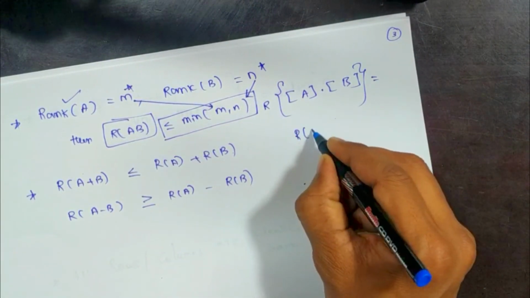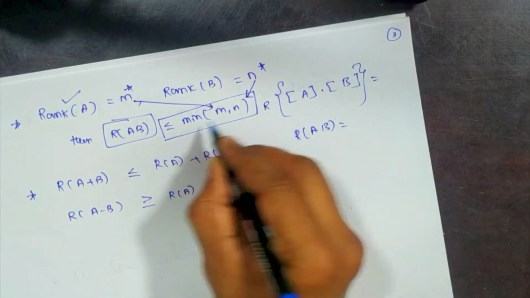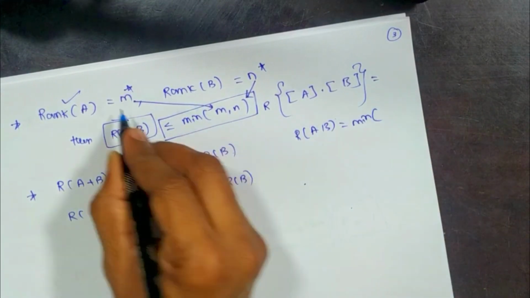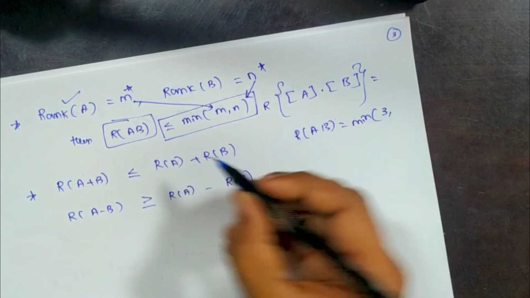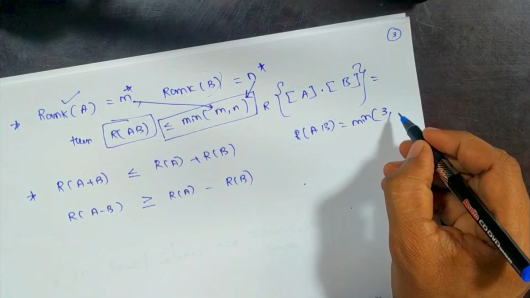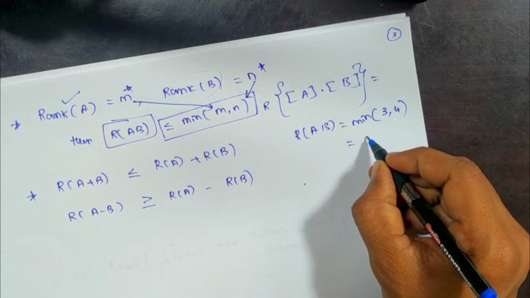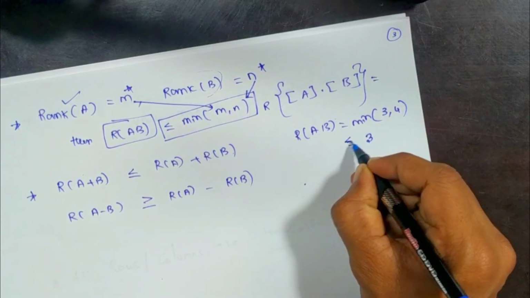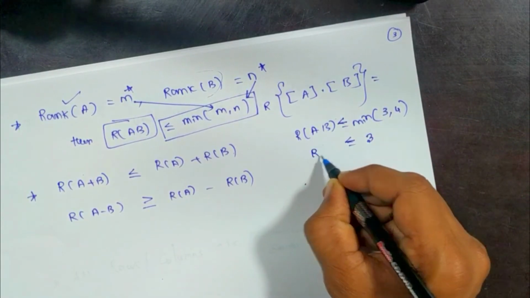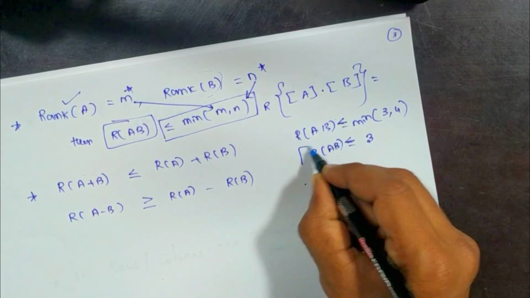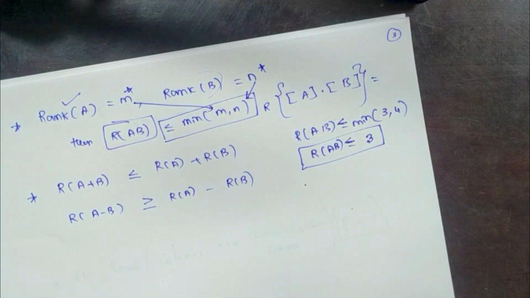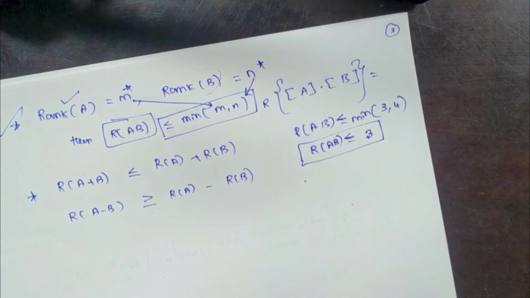For example, if the first matrix rank is 3 and the second matrix B rank is 4, then rank of AB is less than or equal to 3. This is also one of the properties.